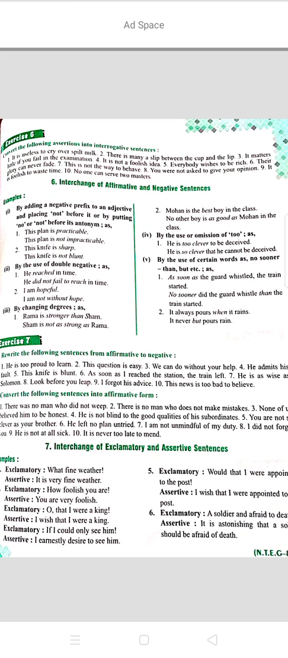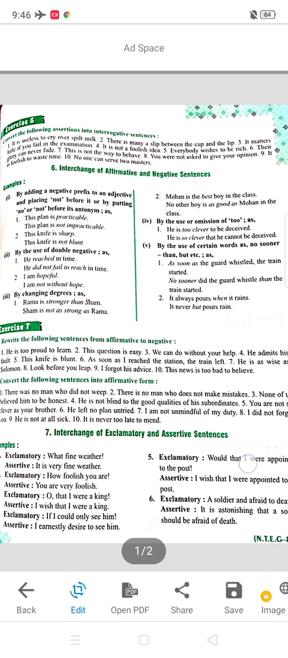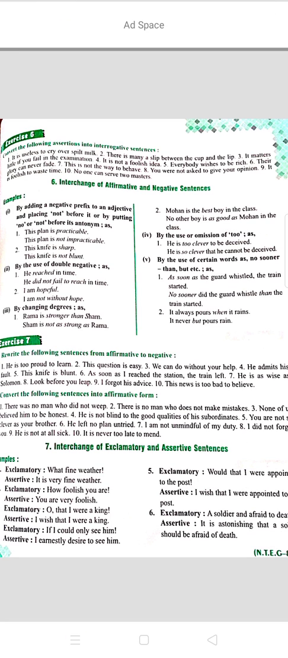Now the fifth one is by the use of certain words such as no sooner than, but, etc. How? Your first sentence is, as soon as the guard whistled, the train started. So you have to use no sooner than. No sooner did the guard whistle, than the train started. Always remember, did comes with no sooner. Now the exercises are given to you, 7th, first one and second one. Try to do them on your own. Then I will also send you the explanation of it.